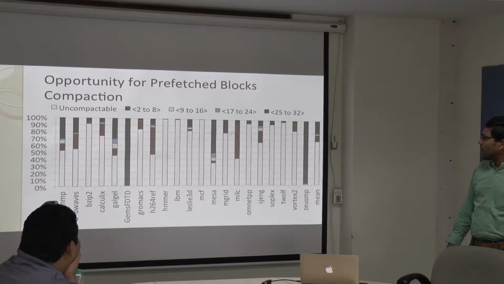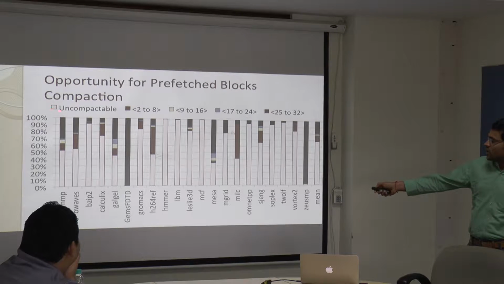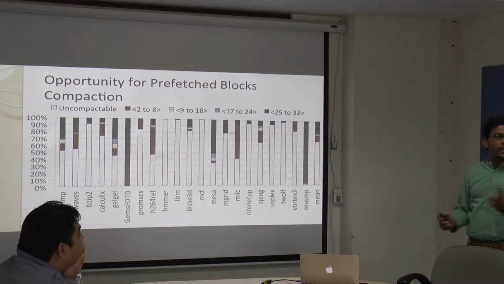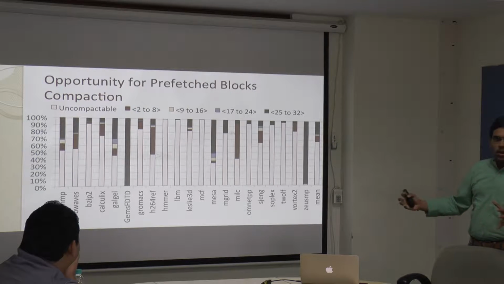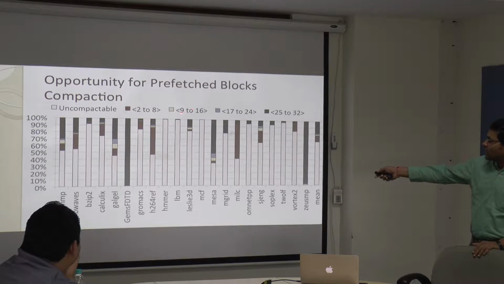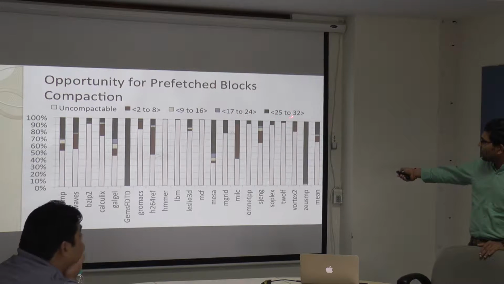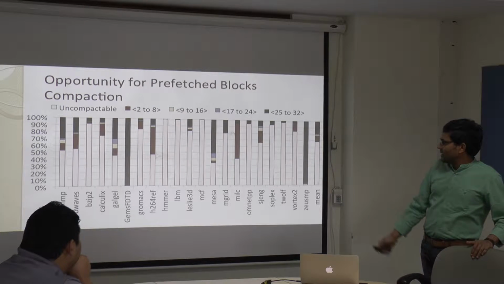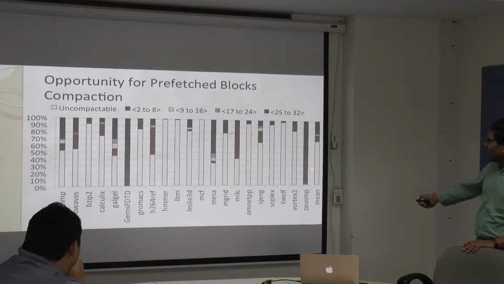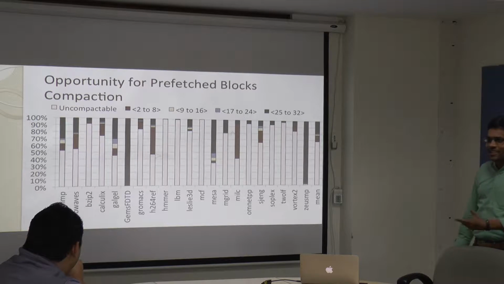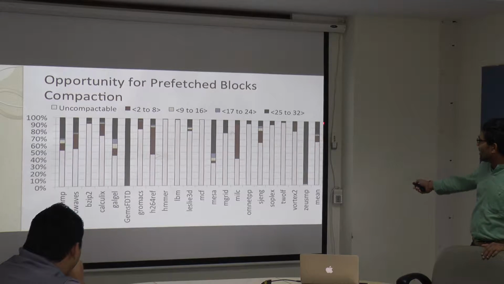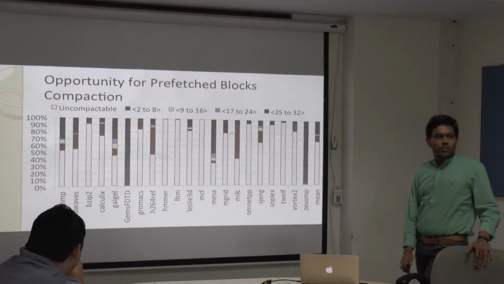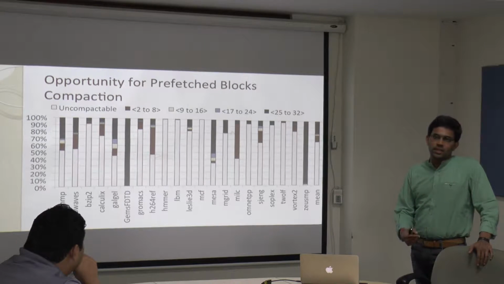This shows the opportunity for prefetch block compaction. It shows blocks that cannot be compacted with any other blocks, and then 2 to 8 blocks can be compacted together, 9 to 16 blocks, 17 to 24 blocks, and in some cases 25 to 32 blocks can be compacted together in a single tool. Of course, if you just go by majority, then uncompactable is significant, but we have to be optimistic, and we have to see this component, which is about 30% of the blocks prefetched into the LLC, can be compactable.